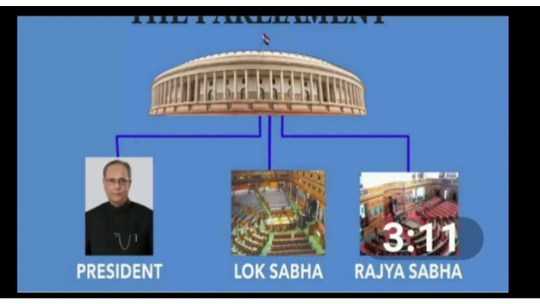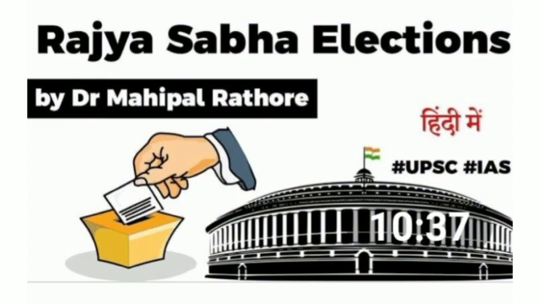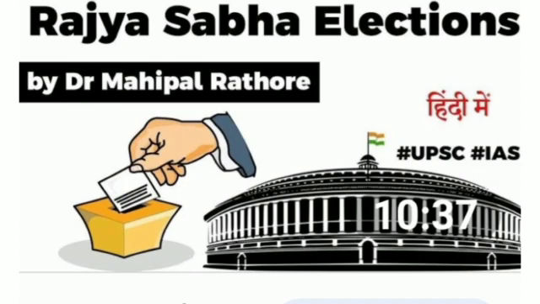And these 12 members whom the president nominates to the Rajya Sabha, they are experts in certain fields like literature, arts, social sciences, science, and so on. Now you will be wondering who elects the members of the Rajya Sabha. The members of the Rajya Sabha are not directly elected by the people like how the members of the Lok Sabha are elected.